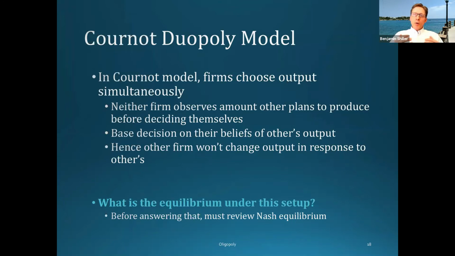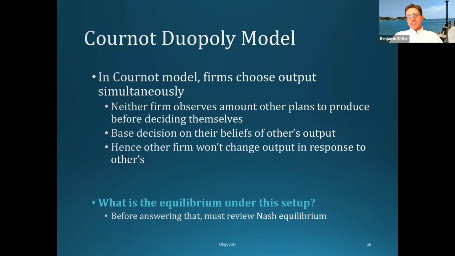Okay? So both of them are sort of making output decisions based on how much they think the other firm is going to produce. So you might think, how are we going to solve this problem? Well, we're going to assume that over time, they would update their beliefs to be correct. Over time, they get an idea of how the other firm is going to produce, and they both eventually end up with the optimal strategy.